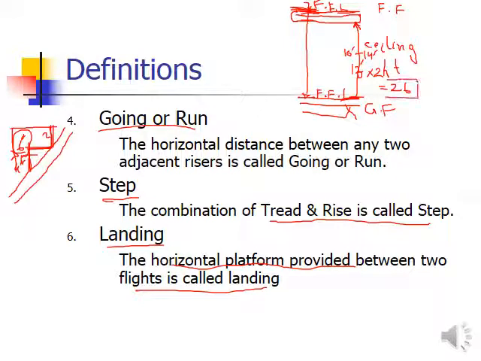So 26 steps is a much larger number, so it will be very inconvenient for one user to go up without a break, okay, without resting at a certain platform. If only one flight is provided, first of all it is going to need a lot of space in the length dimension, because the tread dimension is kept as 1 foot generally. More than 1 and less than 1 is okay, average is 1 foot. So if this is the case, then the total number of steps is 13, so 13 feet is required for the staircase lengthwise. Okay, so this dimension is much more for the stairwell.